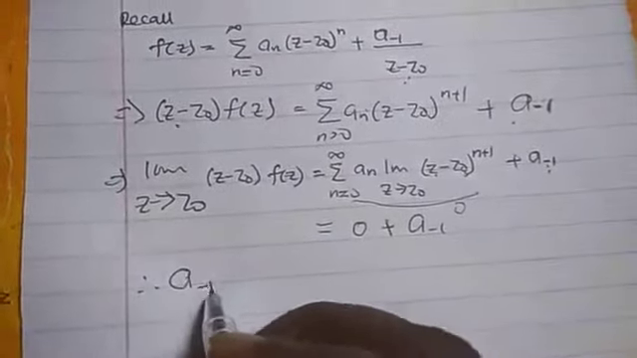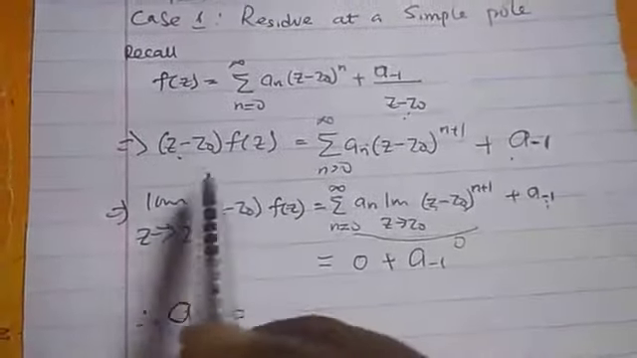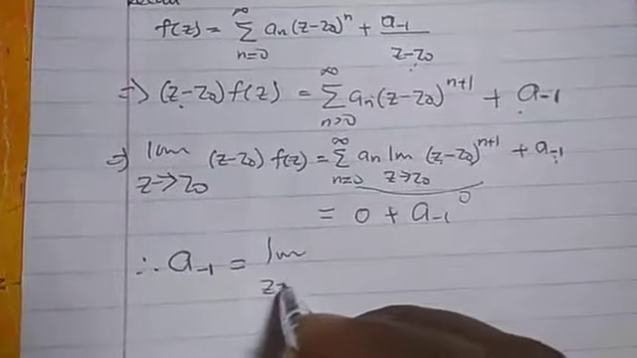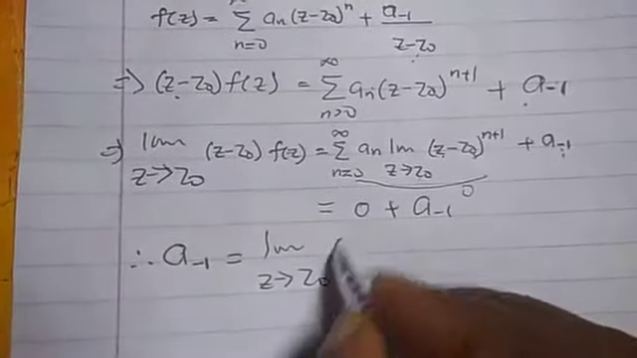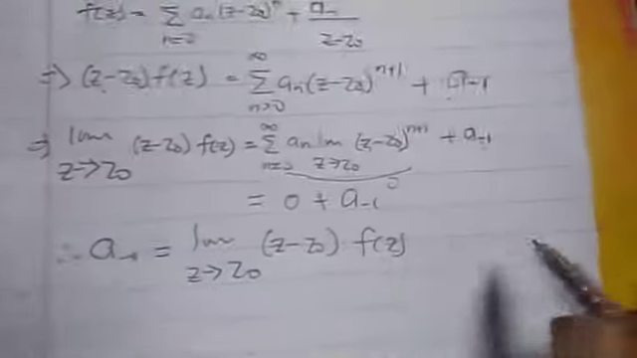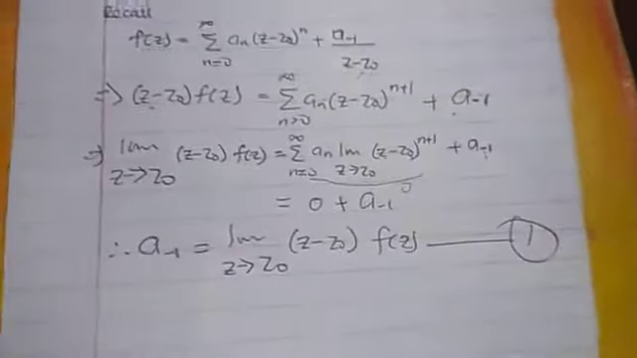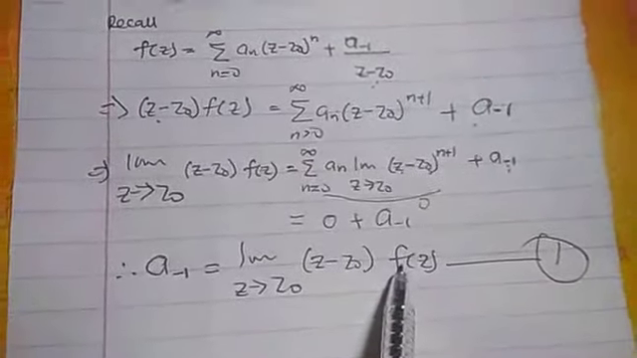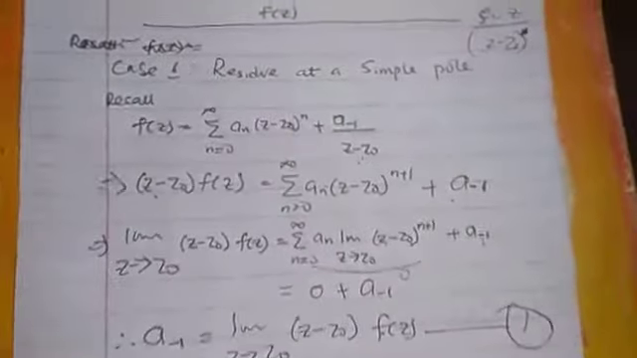Therefore, residue at a simple pole is given as the limit of z tends to z naught, z minus z naught, f of z. So let's take note of this. So this is how to find the residue of a function at a simple pole. Now we'll consider the second case, that is residue at a pole of order n. Residue at pole of order n.